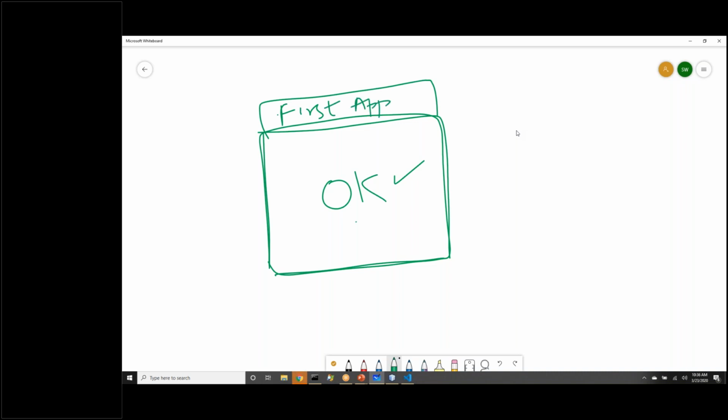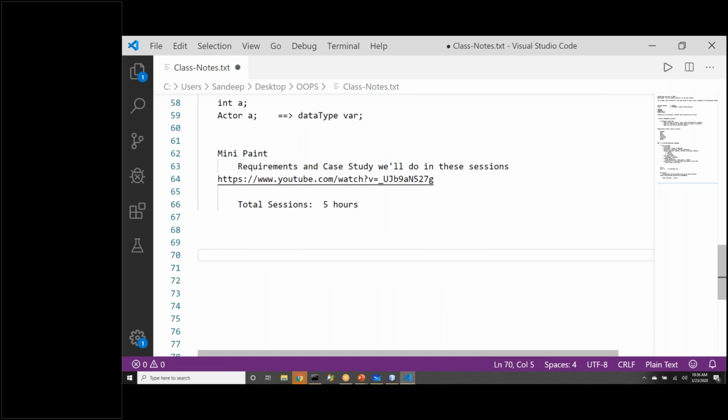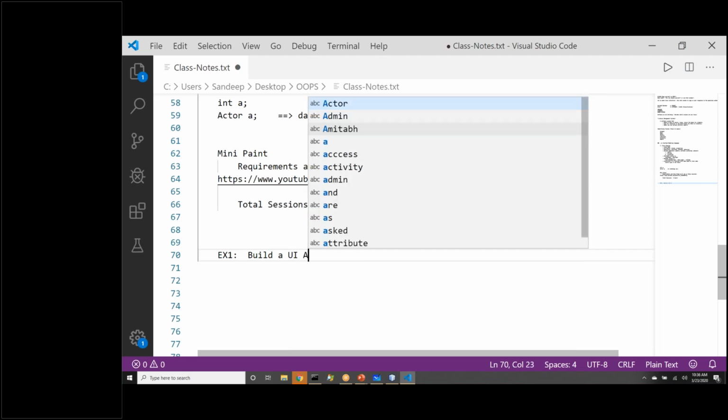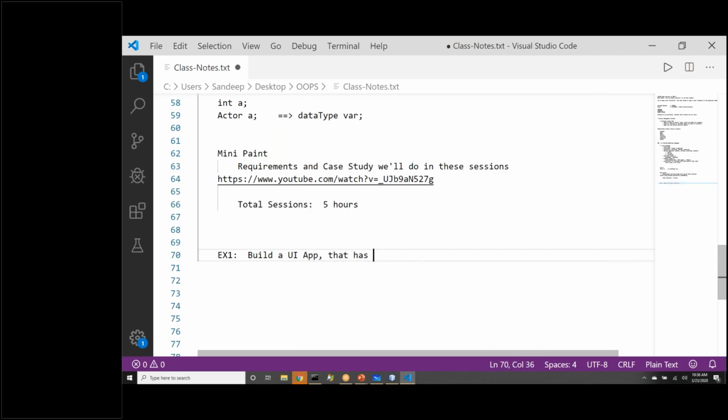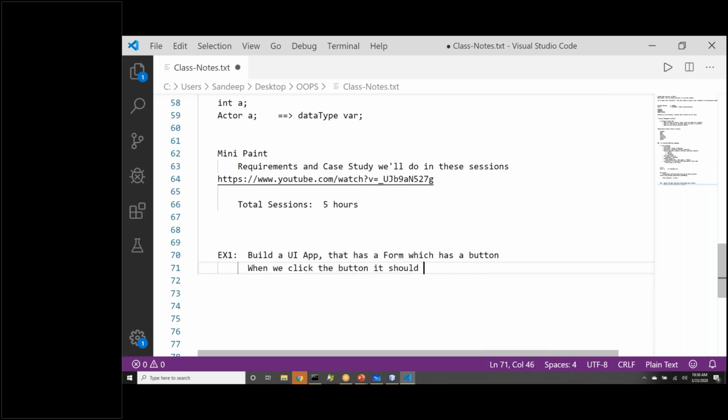There will be a button here. We will click the button, and on click of button, it should show us a message. So first exercise 1 that we are going to do, build a UI app that has a UI form which has a button. When we click the button, it should display a message box to us showing you pressed the button. That is what we want to achieve.